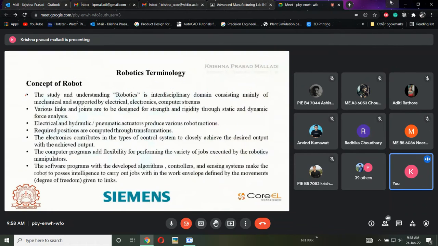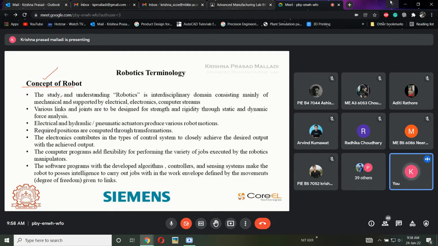Now we will enter one of the important topics. We have discussed what exactly a robot is till now. But one more thing: how exactly did this come into existence? What is the need for robots? Where exactly was it derived from? How did this terminology come into existence? All those things we will discuss in this slide.